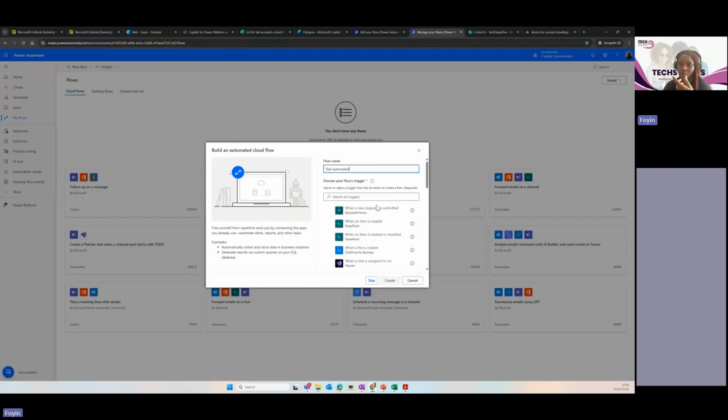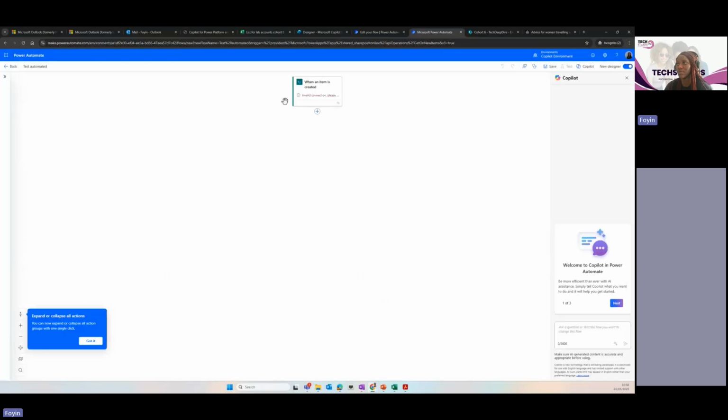When a new response form is submitted, like the attendance that we're filling, there is a flow behind it. So whenever you fill the attendance form, it goes into our SharePoint list and marks you as present. So nobody's doing that manually. We've automated the whole process. So when a new form is submitted, then do this. When a new item is created, then do this. And the list goes on and on. I'll just click this SharePoint list for now.